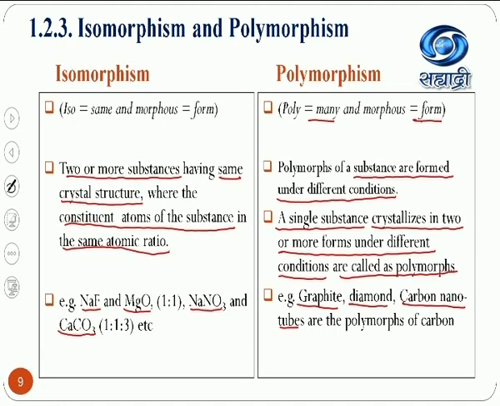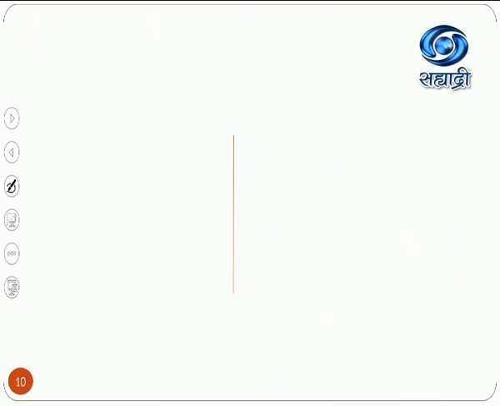But on the basis of the arrangement of carbon atoms, we get different forms. For example, graphite is a very cheap form of carbon, while diamond is the costlier form. Carbon nanotubes are very important, as a catalyst in various organic transformations, as are fullerenes. Now these are the different examples of polymorphs.